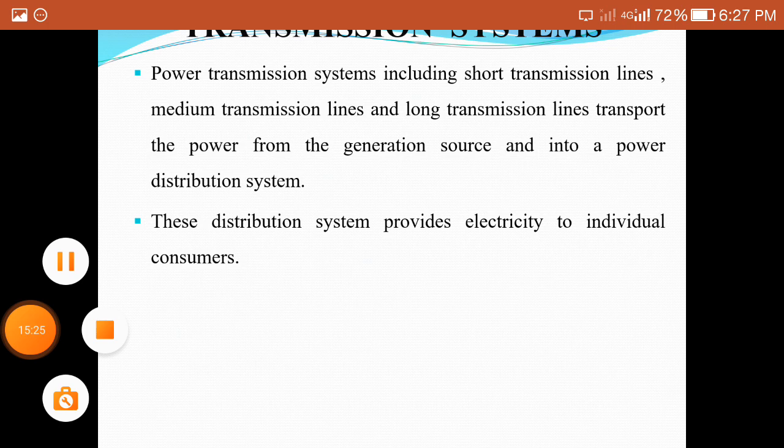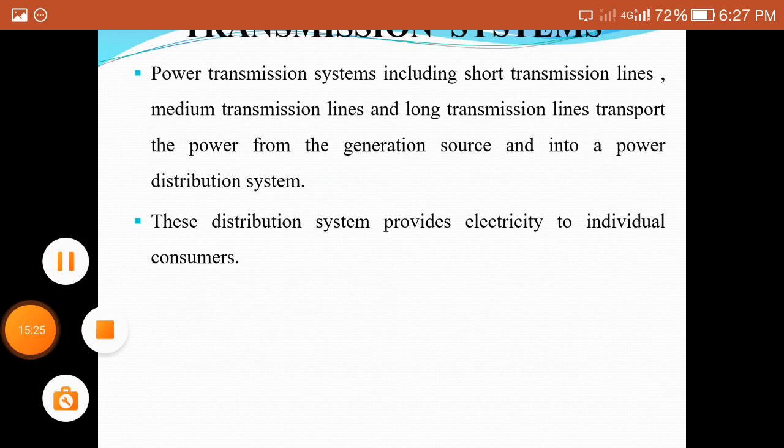Next, coming to the sixth unit, which is sag and tension calculations. In the case of a transmission system, we have long lengths of lines. We use long lengths of lines because the generating stations are very far away from the substations or the consumers.